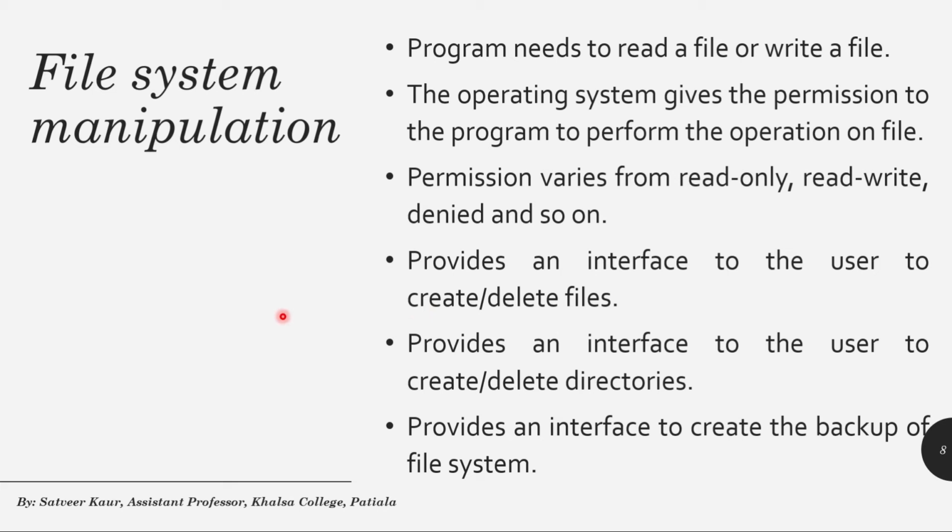It provides an interface to the user to create or delete files. It provides an interface to the user to create or delete directories. Directories, in simple language, we can say a folder or set of files. It provides an interface to create a backup of the file system.